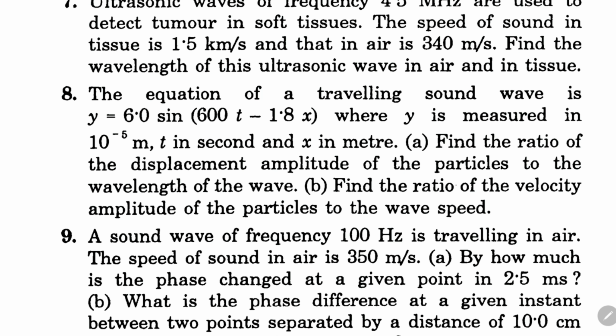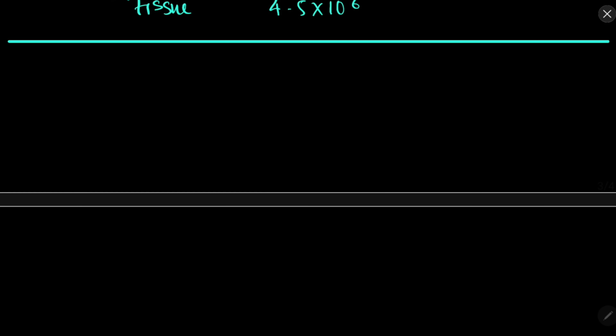In the 8th question, we have this equation of a travelling sound wave. Now we need to find the ratio of the displacement amplitude of particles to the wavelength of the wave, and find the ratio of velocity amplitude of particle to the wave speed. So this is the 8th one. Now what are the things given? It is given that the amplitude is 6 into 10 to the power minus 5 meters.